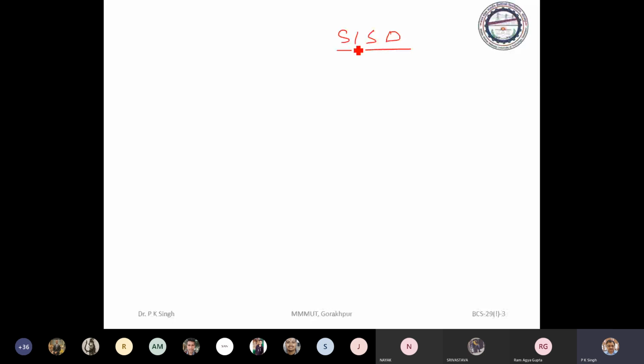The pipeline architecture falls in this category, SISD, single instruction stream and single data stream. So how do we get parallelism in this? We are using single instruction in sequence and data in sequence. So how do we get the parallelism? For that, what do we do?